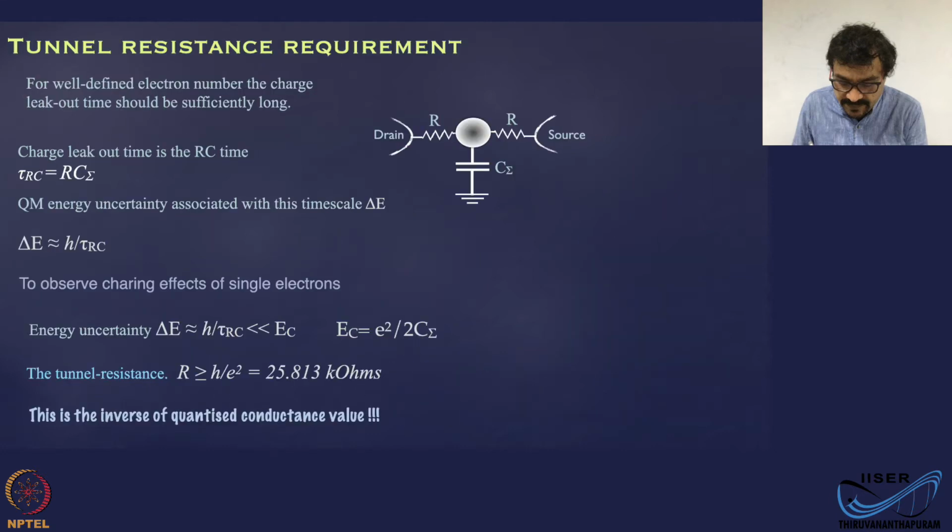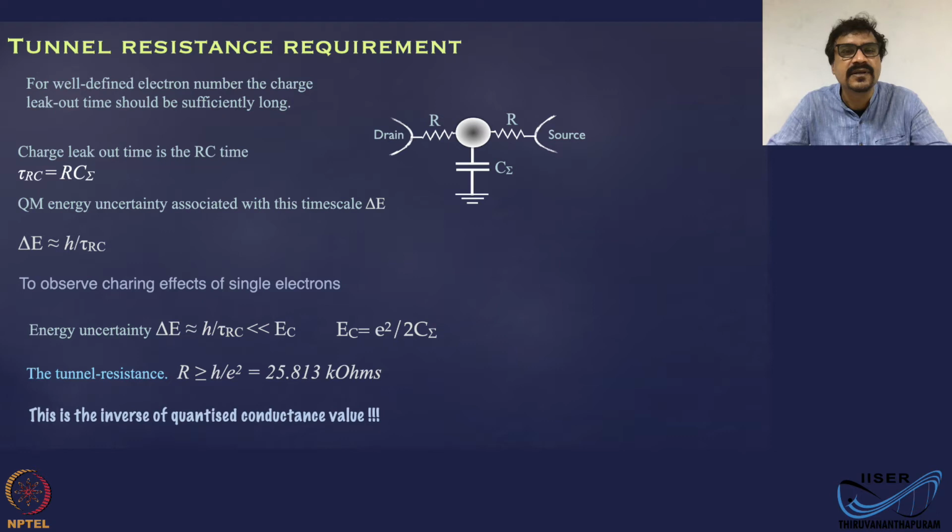Now, the effects that we just discussed, the charging effects, are a purely classical effect, but you're observing them because the charge of the electron is discrete, or quantized. It's not really an effect where you are seeing quantum mechanics.